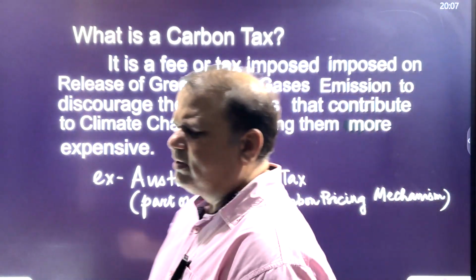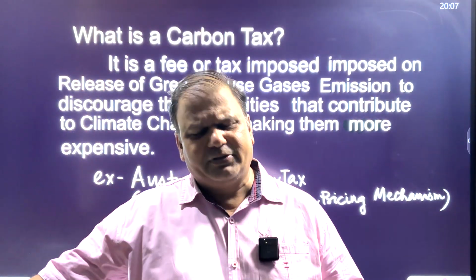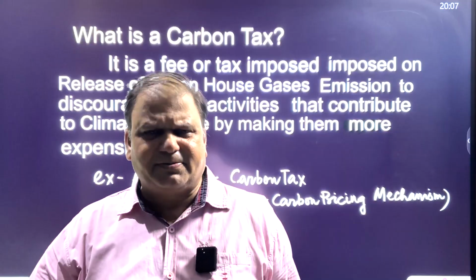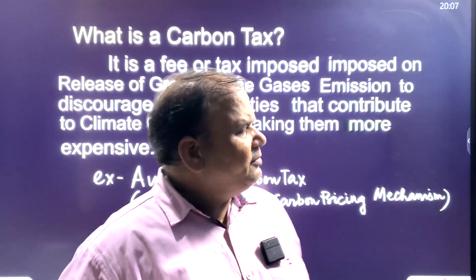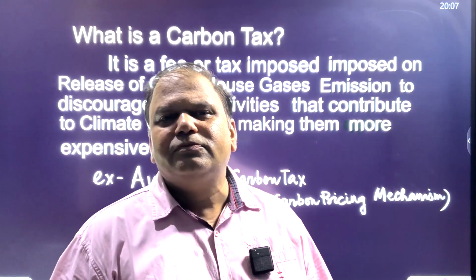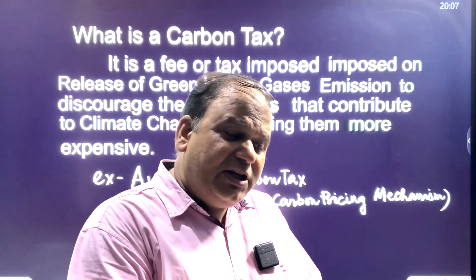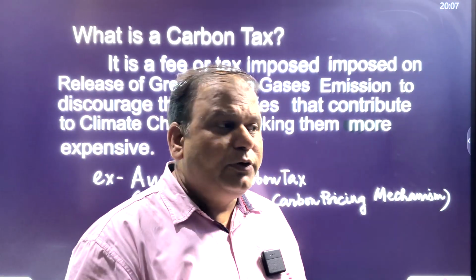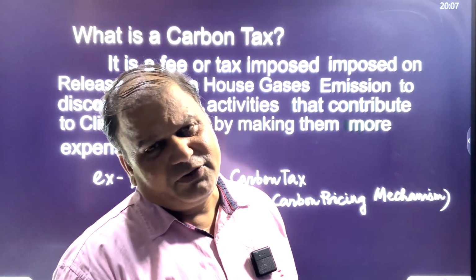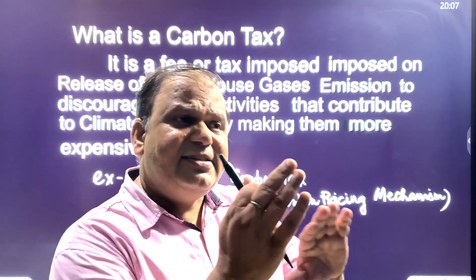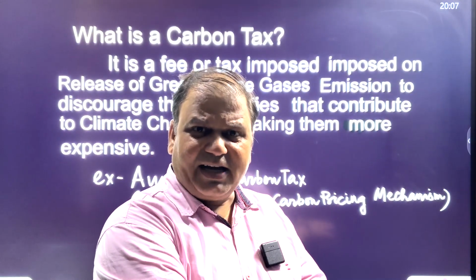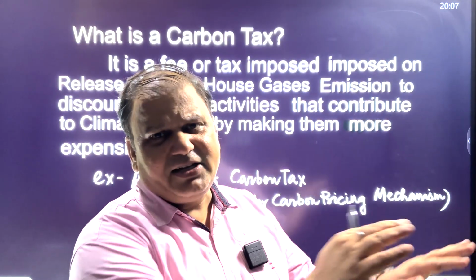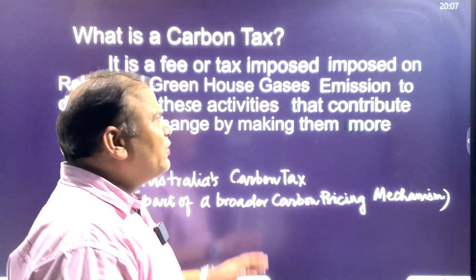So if products are produced, and in producing those products greenhouse gas emission takes place on a large scale, let's impose a tax on these products so that the price of these products increases. If the price of these products increases, it would discourage the production of these products and, on the other side, incentivize clean energy initiatives.